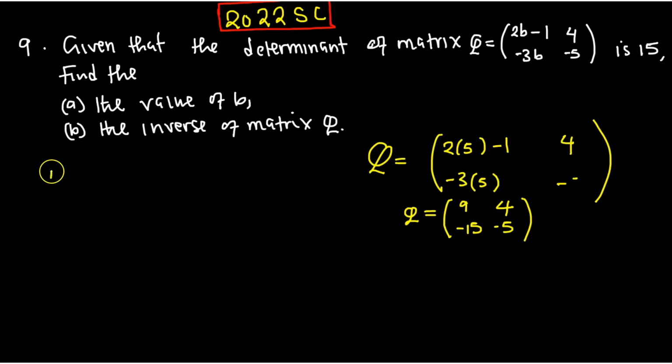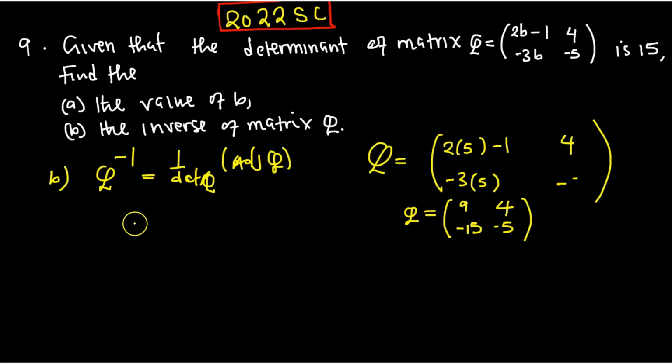Okay, so let us handle the question for inverse now. We are handling question B. So for the inverse, what do we need? Inverse of Q, I said this negative 1 represents inverse. Now, it is 1 over the determinant of Q, and of course multiplied by the adjoint of Q. So Q inverse is equal to 1 over, what is the determinant? 15.